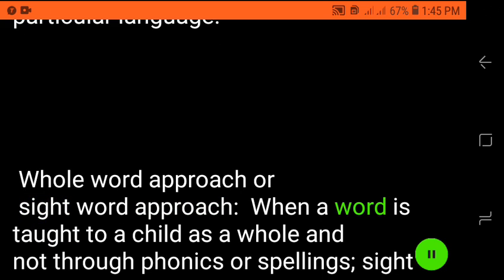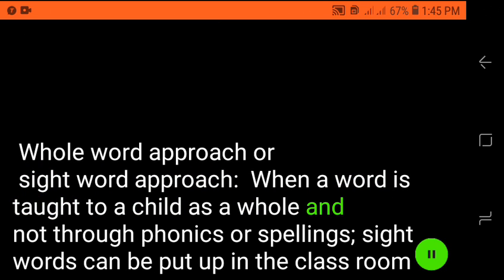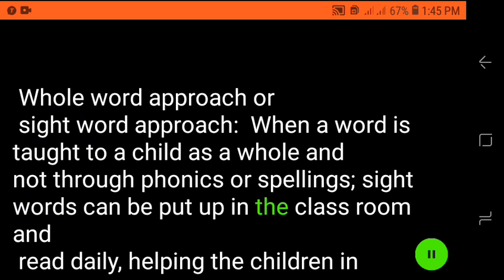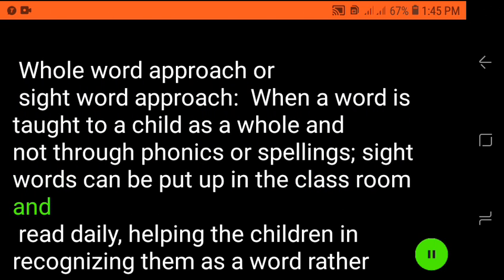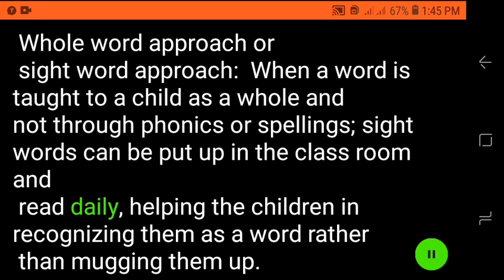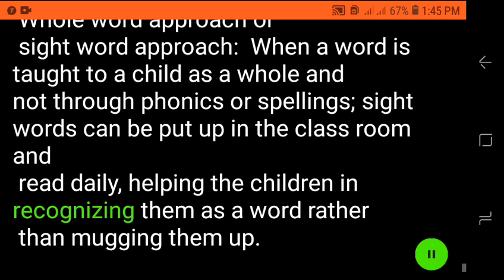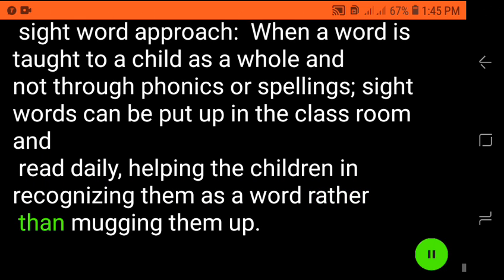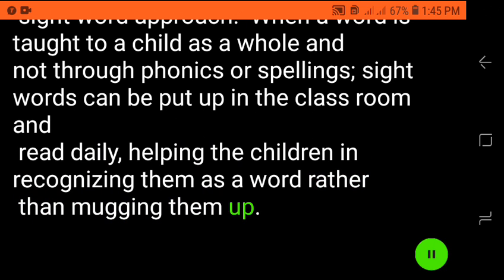Whole word approach or Sight word approach, when a word is taught to a child as a whole and not through phonics or spellings. Sight words can be put up in the classroom and read daily, helping the children in recognizing them as a word rather than mugging them up.